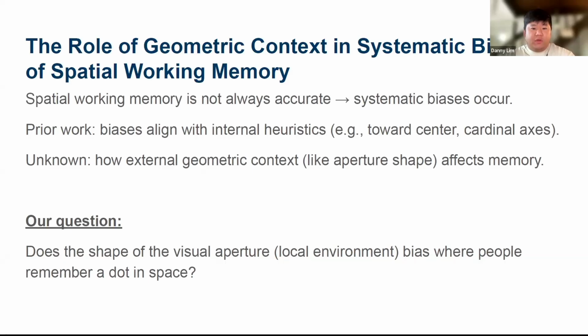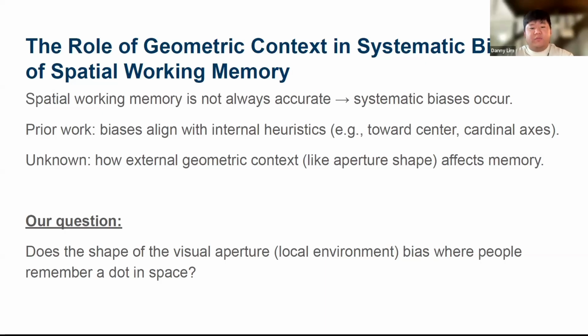Spatial working memory is a temporal storage of visual spatial information that guides behaviors. The big question for us was, how does the context of the local environment shape what we remember about space? More specifically, we were interested in whether simple geometric cues like the shape of the visual boundary can systematically bias where people think a remembered target was.